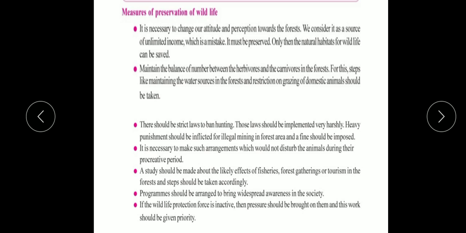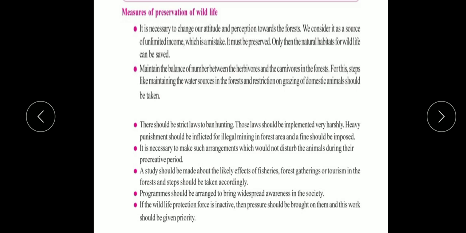We have to make the biggest change to preserve the wildlife, and for that we have to change our attitude. We consider forest as a source of unlimited income. We think that forest is a source from where we can earn more and more, an unlimited income. So we keep on exploiting them to the maximum capacity. Exploit commonly means to selfishly take advantage of someone in order to profit from them or otherwise benefit oneself.